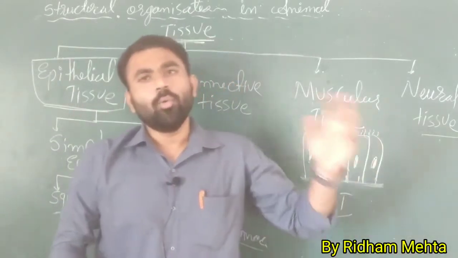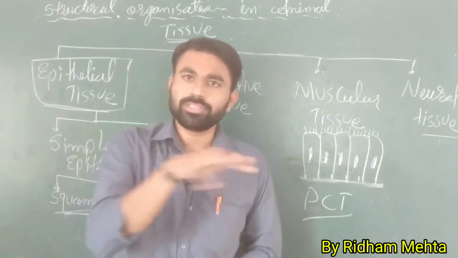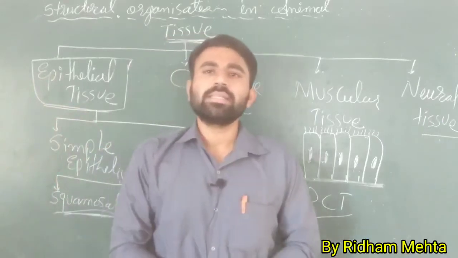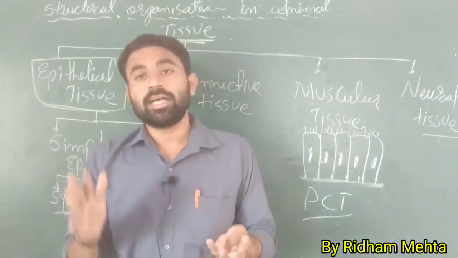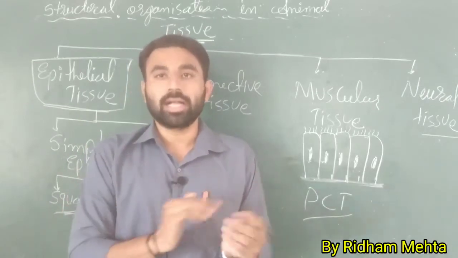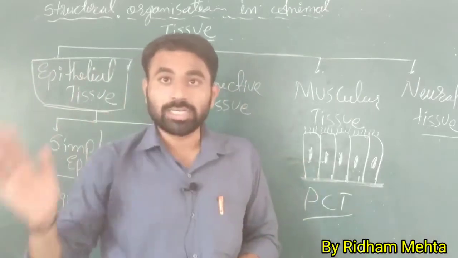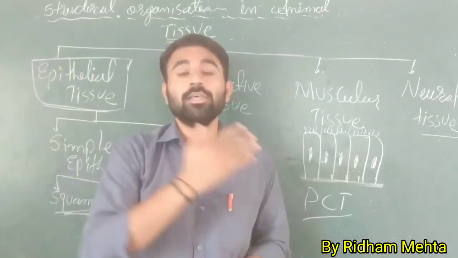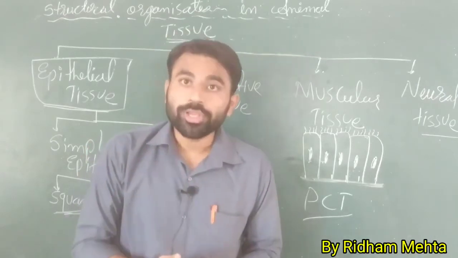Now, where is this ciliated epithelium? Cuboidal cells can also be ciliated, columnar cells can also be ciliated. So where is the ciliated epithelium? Where movement work has to be done. For example, they help in the transportation of mucus. They help in the transportation of cells. For example, they are in the bronchi. They are present in the oviduct also.